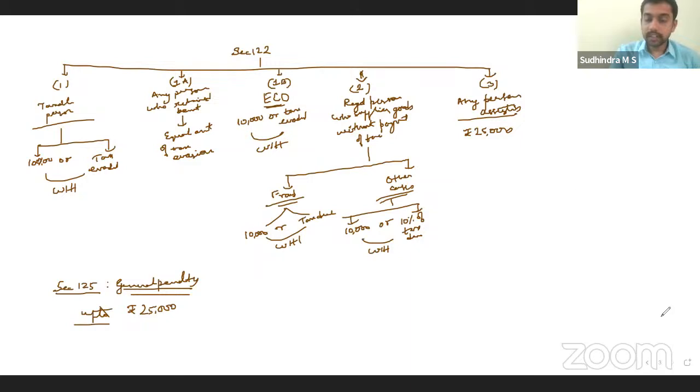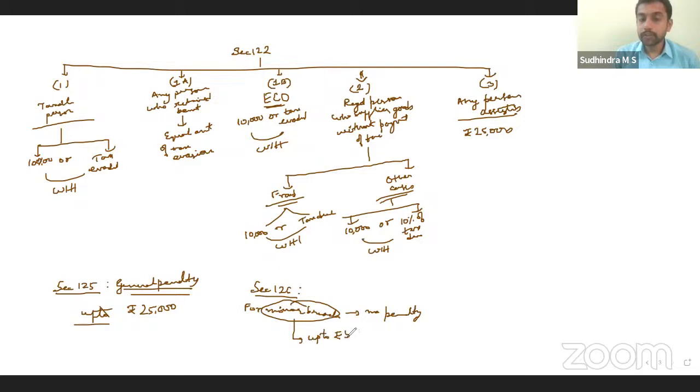Next section. Section 126 gives us guidelines for levying of penalty. They say for minor breach, no penalty. What do we understand by minor breach? Tax evaded up to rupees 5,000, then no penalty is to be levied. That's what section 126 says.